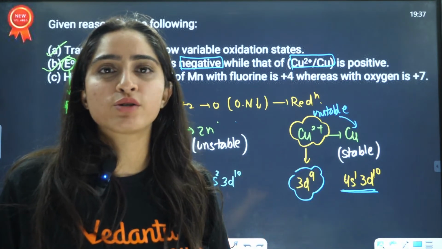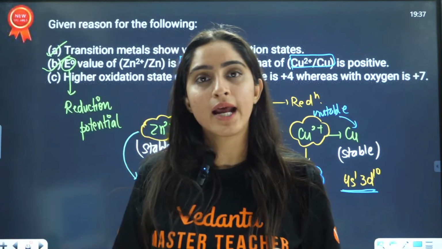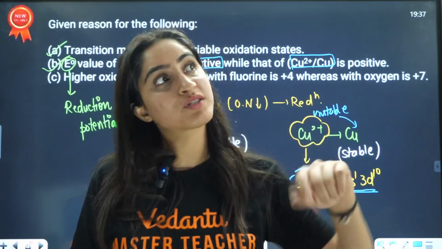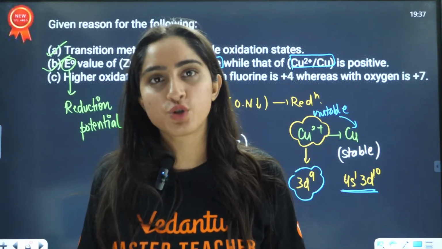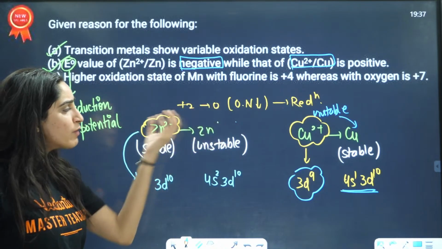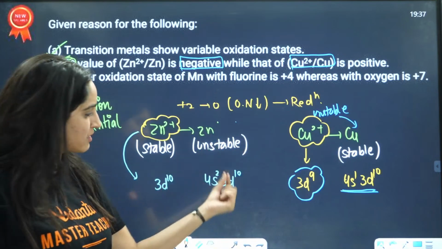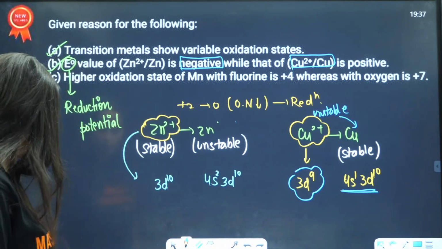If you are already in a very good school and I say you should change your school because that one is also very good, you'll say, why do I need to change my school? In the same way, this is saying I'm already in a stable situation. Why would I gain electrons? I'm already stable.